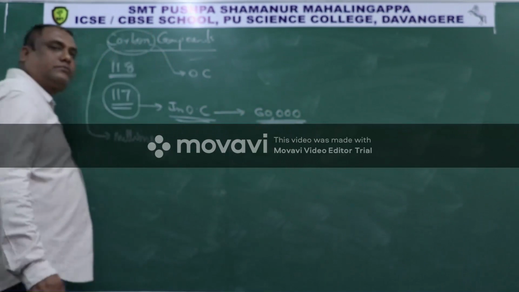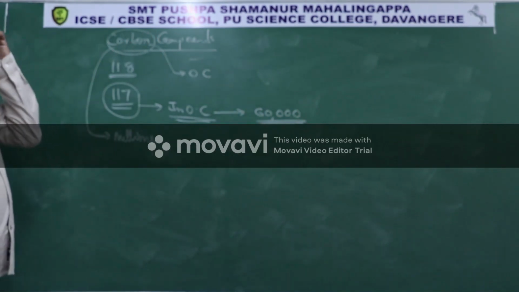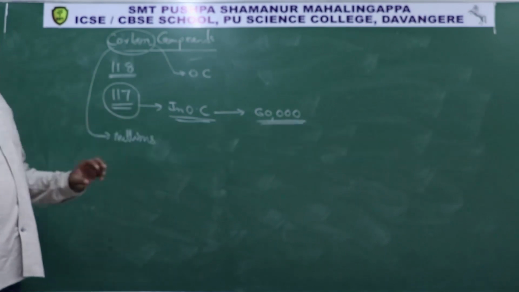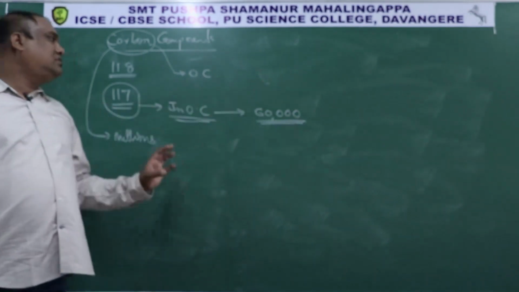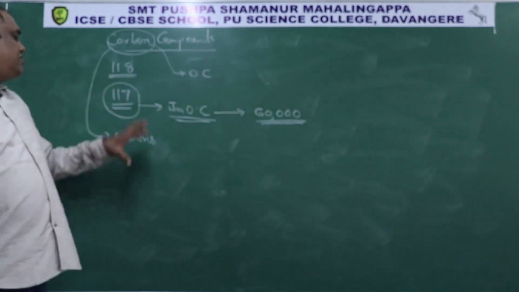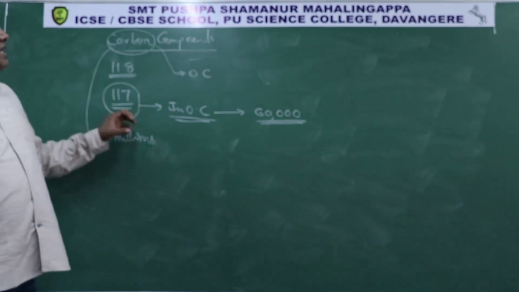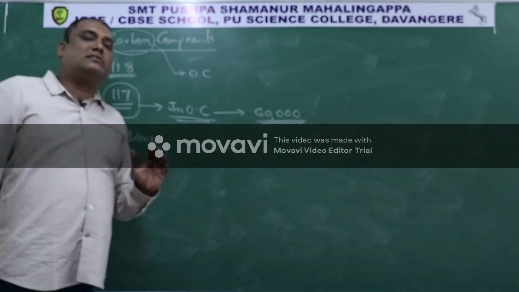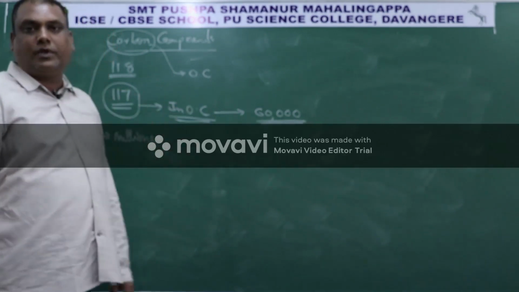So studying these millions of compounds along with those 60,000 compounds is not correct. That's why we study the millions of carbon compounds separately under a heading called organic chemistry.